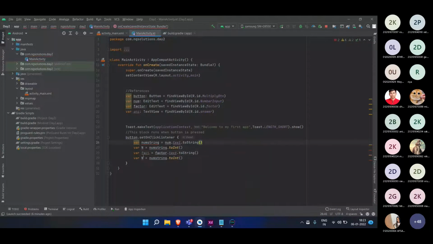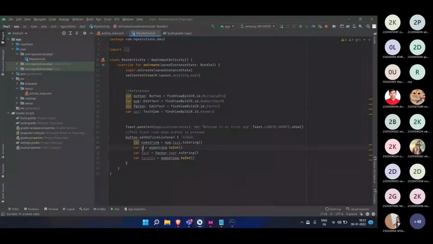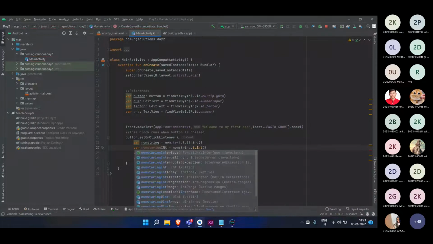You can write anything, just no need to repeat the variables. Now I am writing factor over here. You shouldn't use the same variable name whenever you are trying to initiate a new variable. And now again you can see there is one name used to represent the number string itself but in integer format. So I can also write fact int, which is a more suitable name. I will also change the name here, num string int.